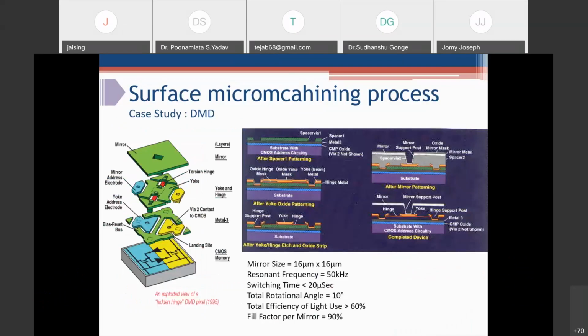Another classical example of a surface micromachining process is the digital micromirror device, which is a very common device used in DLP projectors, developed by Texas Instruments. They have developed a very complex fabrication process. Here you can see the mirrors, which are only 16 micron by 16 micron in size, and have a switching time of less than 20 microseconds. The flip motion of this mirror generates the image on your projector.